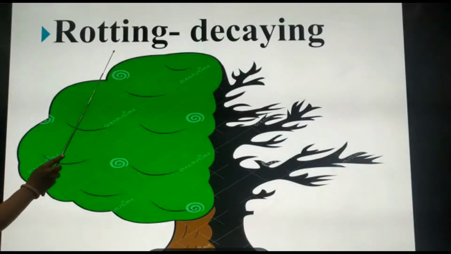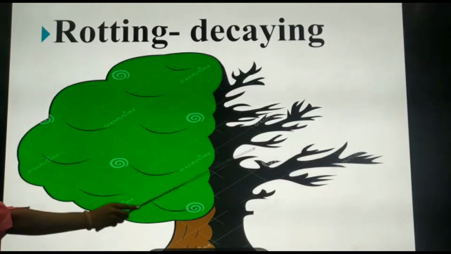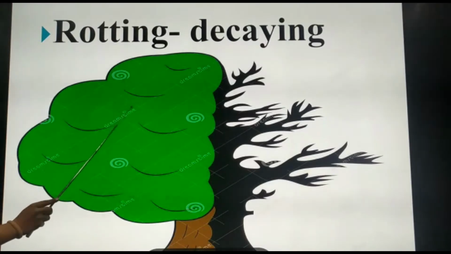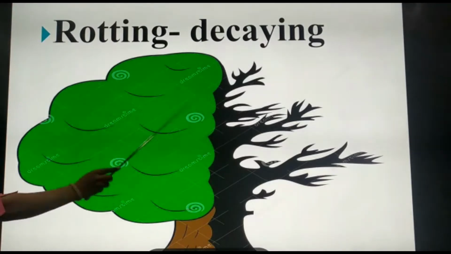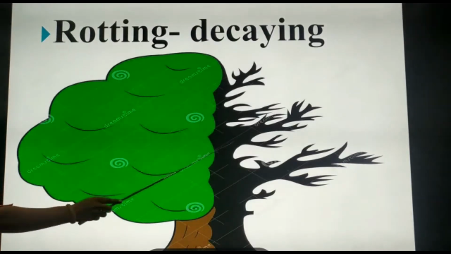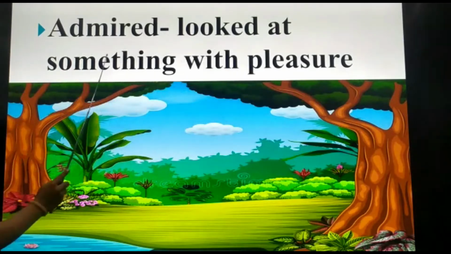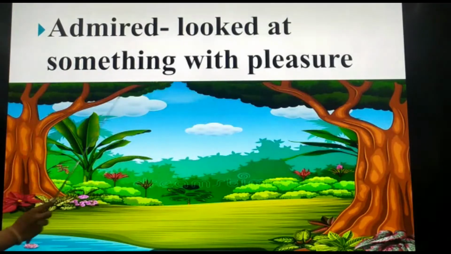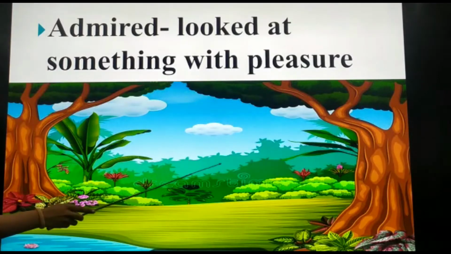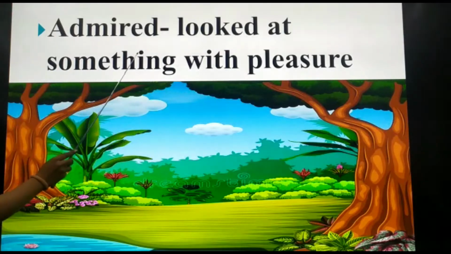Next comes rotting. Rotting means decaying. You can see the picture and we can compare from here that this part of the plant is fruitful and this is withered or rotting. That means it has no leaves and no flowers. Admired. Looked at something with pleasure. That means you can see in this picture that when we see this picture, we are feeling very happy. So whenever we feel happy to see something, that is known as admired.